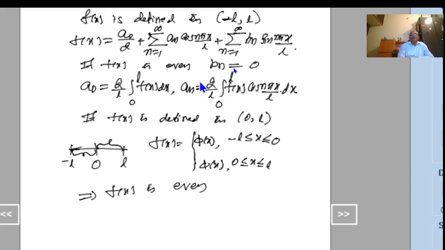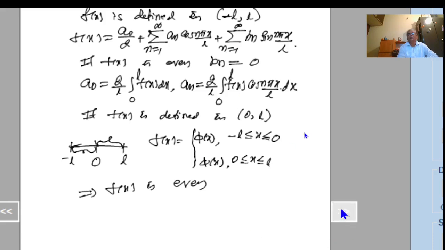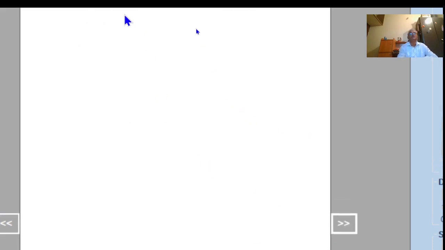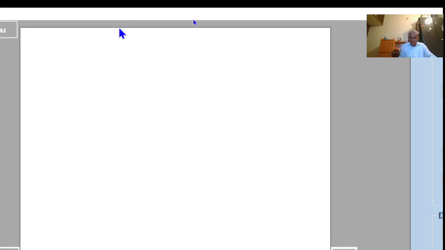That is, if a function is defined in the interval 0 to L, the half range, then to find the Fourier half range cosine series, we just find a naught by this formula, a_n by this formula, and substitute here. That is the Fourier half range cosine series. Okay, let me go for an example.